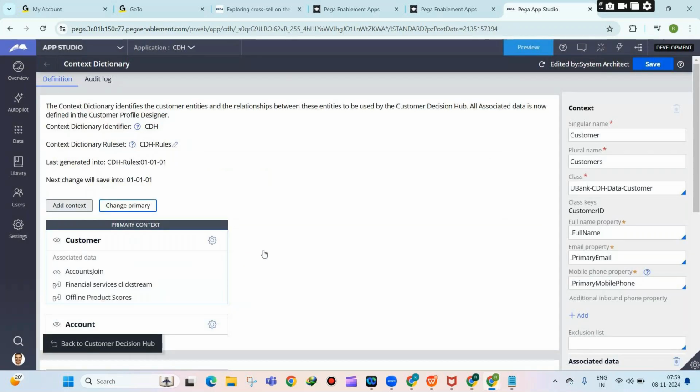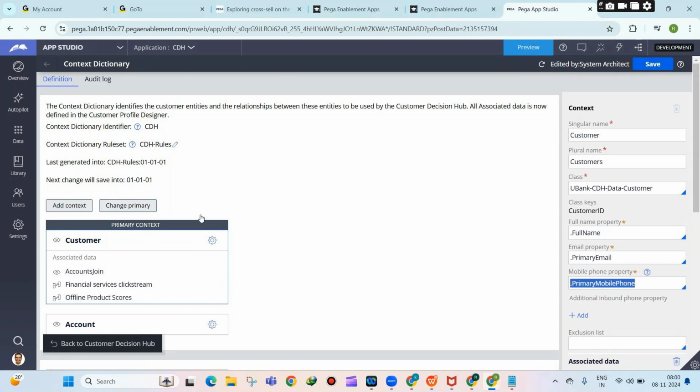But again, everything is configured by the wizard itself. Just if you want to customize, you can customize this. With the context dictionary, you can specify where your customers are present. The customers are present in this class, and this is the name property, this is the email property, this is the phone property. Whenever you are sending an email, you will say enter full name. It will take this property from this table, and the recipient email ID will be this property, mobile number will be this property. It will take like that.